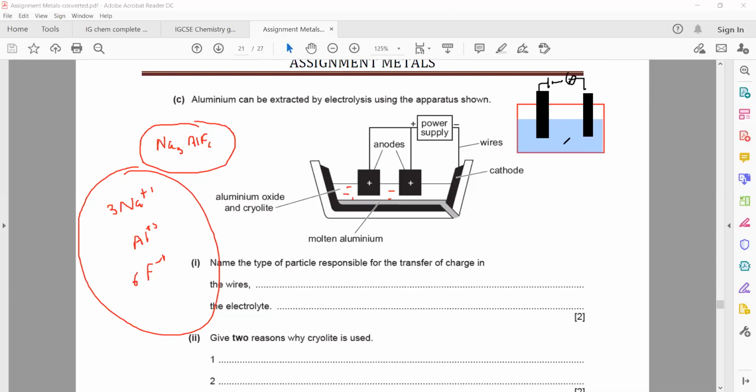What you will observe, when there is pure water, is not a good conductor. So either the lamp will be off or it will be dim. But what happens if I add a salt to this? The salt, when it dissolves, will increase the ions. When it increases the ions, the brightness of the lamp will change, or the conduction will change. So adding cryolite increases or concentrates the ore and will make more ions in the electrolyte, so it can conduct at a faster rate.